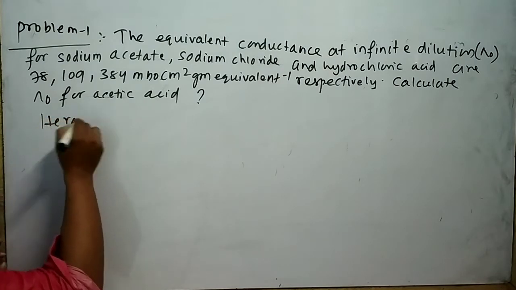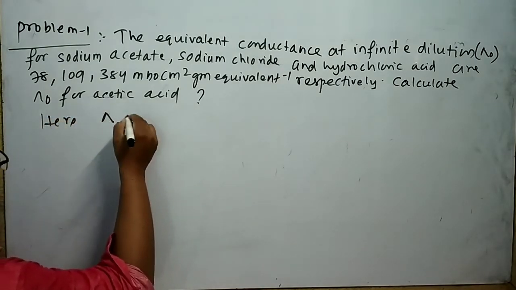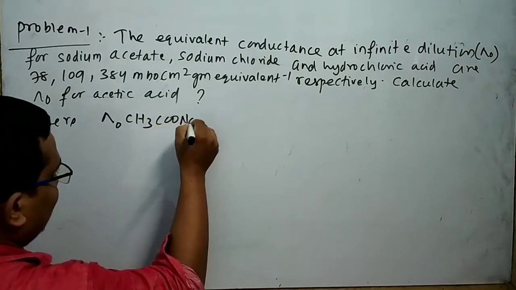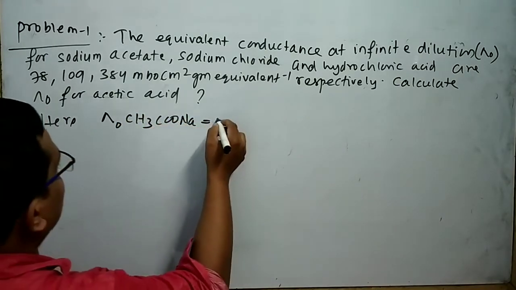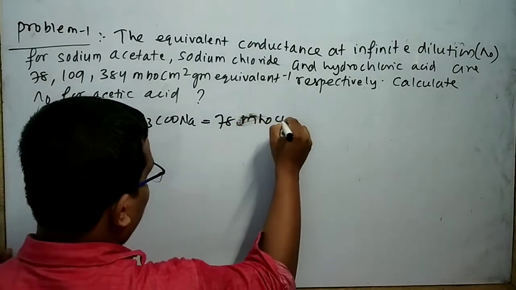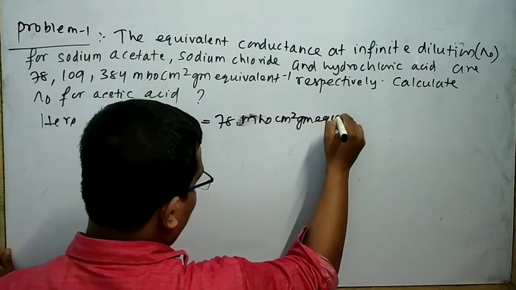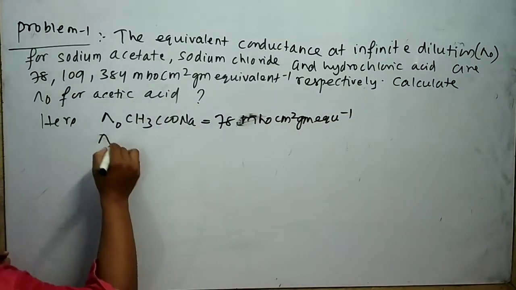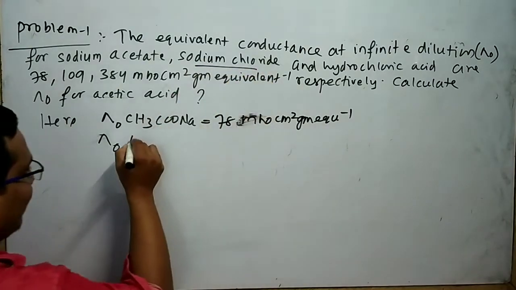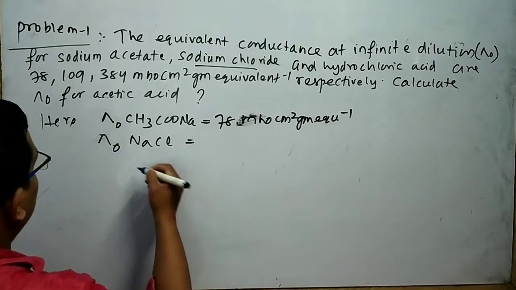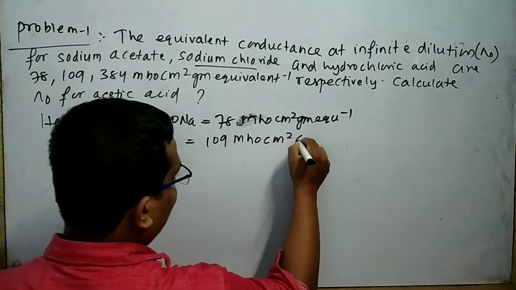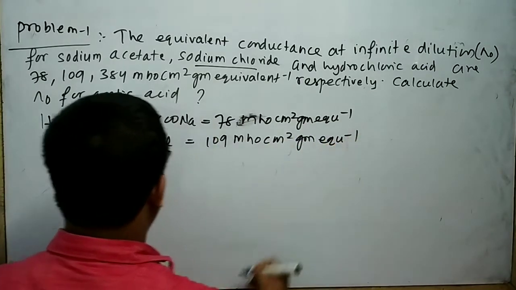Here lambda 0 for CH3COONa is given. That is 78 mho cm square gram equivalent inverse. Similarly, equivalent conductance at infinite dilution for sodium chloride NaCl is given. That is 109 mho cm square gram equivalent inverse.